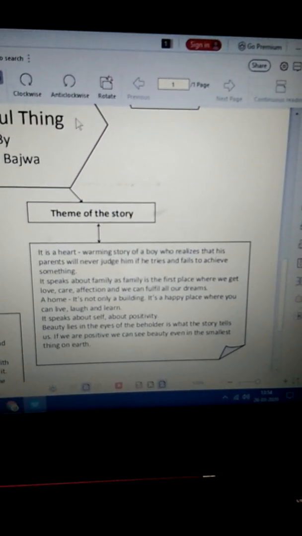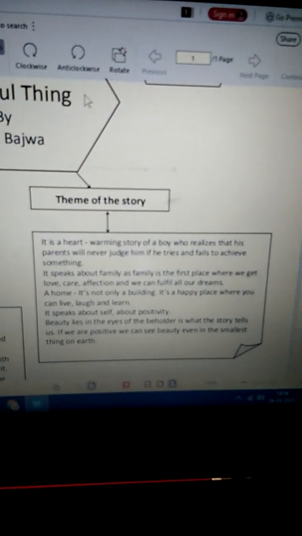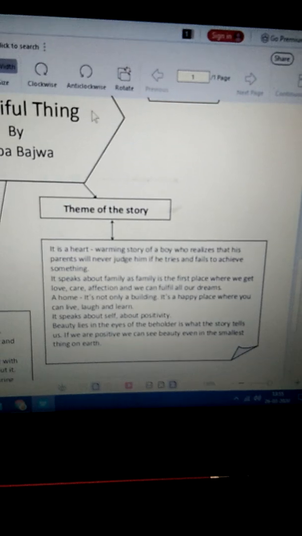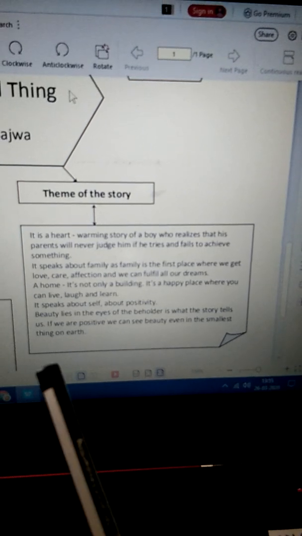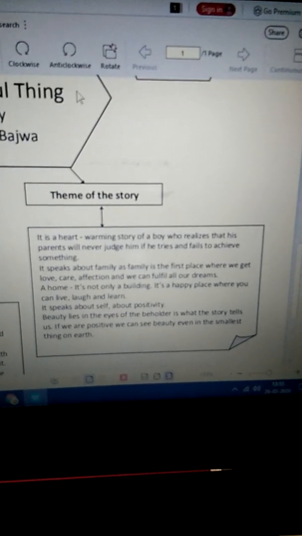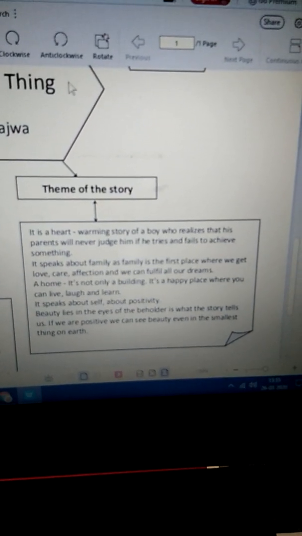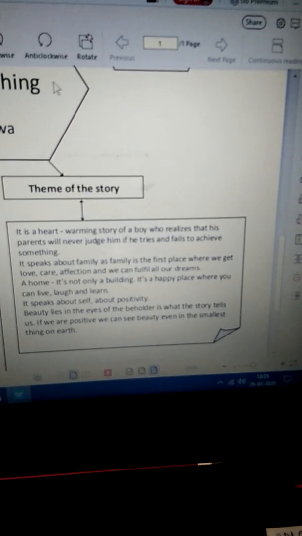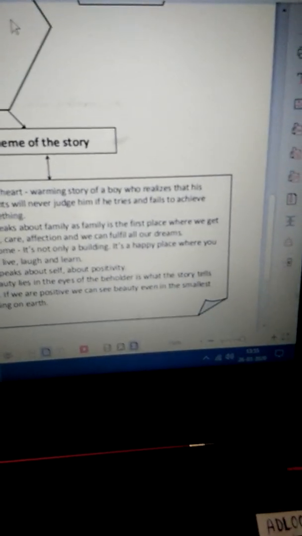Why family? Because it is the first place from where we get love and affection. We also know what is love. Then a home. It is not only a building. A home cannot only be a building made of stones and cement and bricks. It is also a happy place where you can live, laugh, and learn. After the whole day's work, when you go home, you feel most relaxed, right? It speaks about self, about positivity, right? So he had a positive outlook, that he can make something out of the dough, and that is why he was very frustrated and sad when he was unable to. Okay.